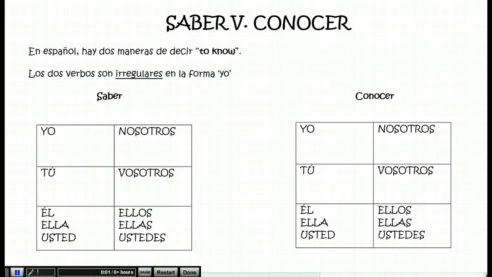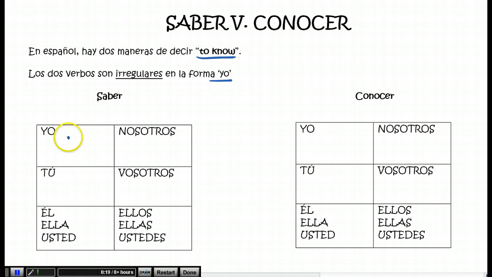Students, today's notes are going to be on the verbs saber and conocer. Both of these verbs mean the same thing. They both mean to know. We just use them for different things. So let's go ahead and first start with the conjugations of these two verbs. Keep in mind that the yo forms of each of the verbs is irregular.